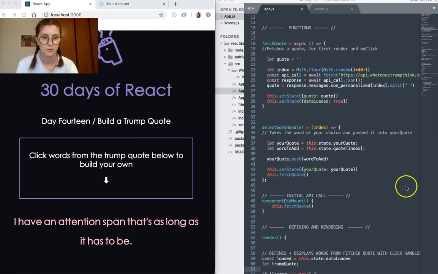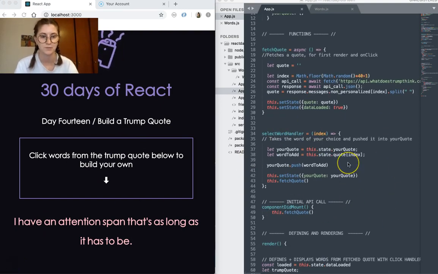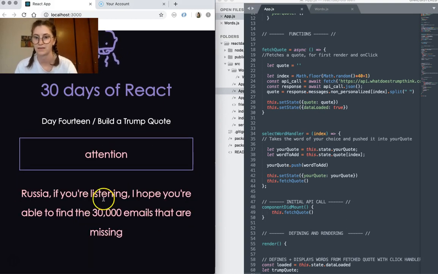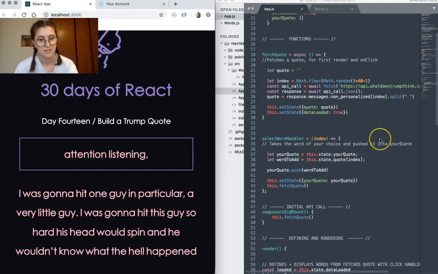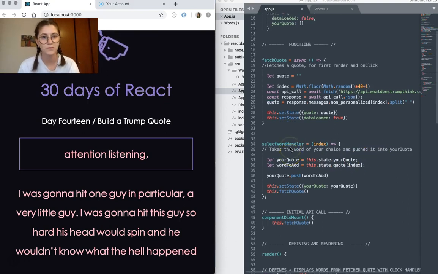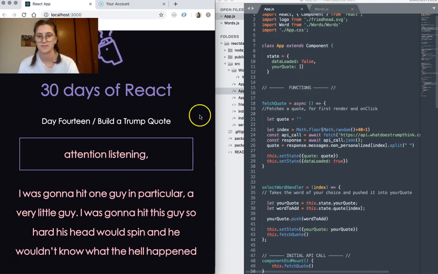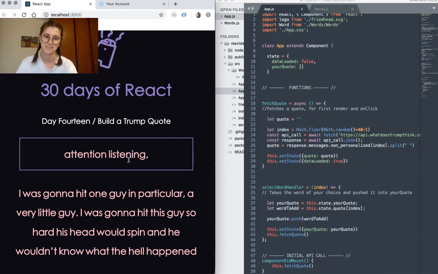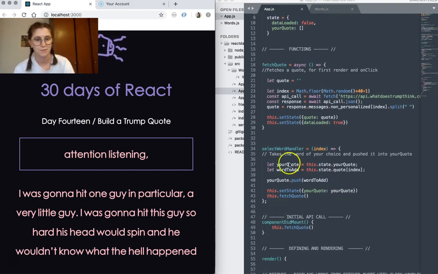I'll just quickly talk through my second function, which is select word handler. That is triggered each time the user clicks on a word like this. So what this does is actually take your current quote up here. Obviously if you haven't clicked anything, it's going to be empty, but otherwise it's going to have whatever words you've selected so far. And then it declares a variable called word to add, which is